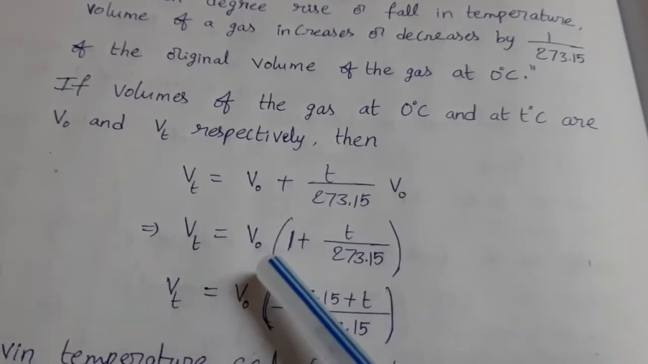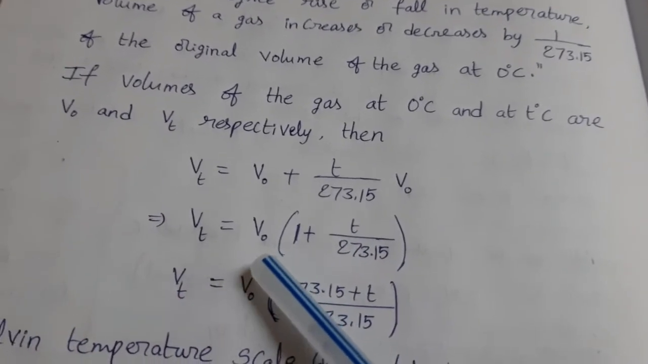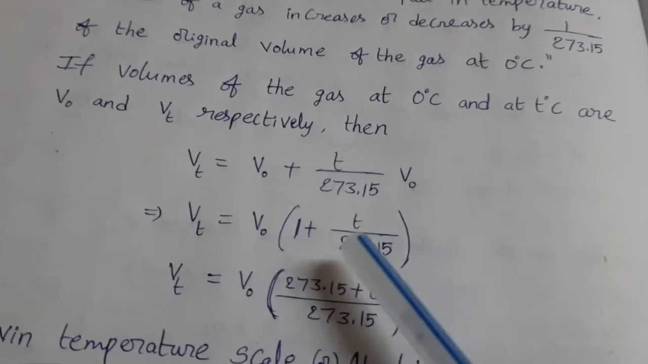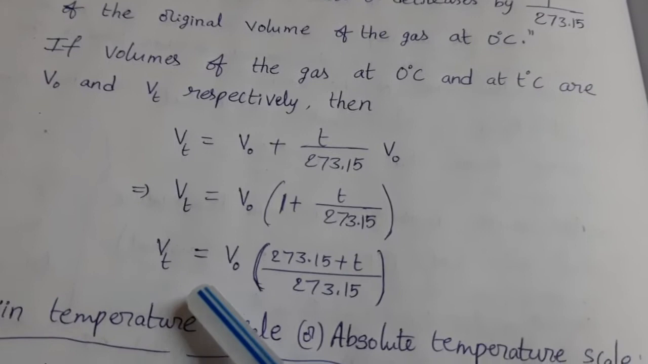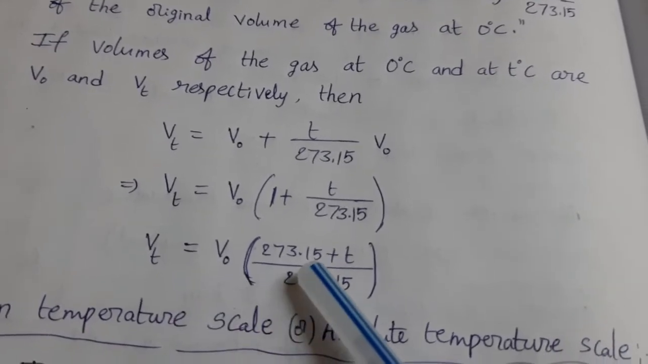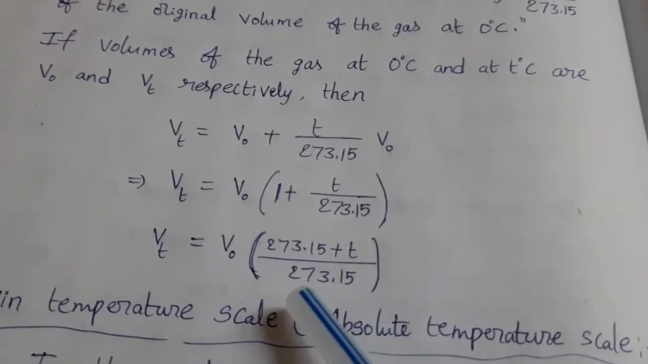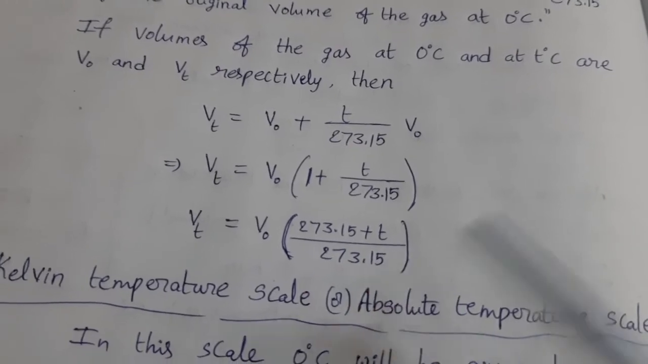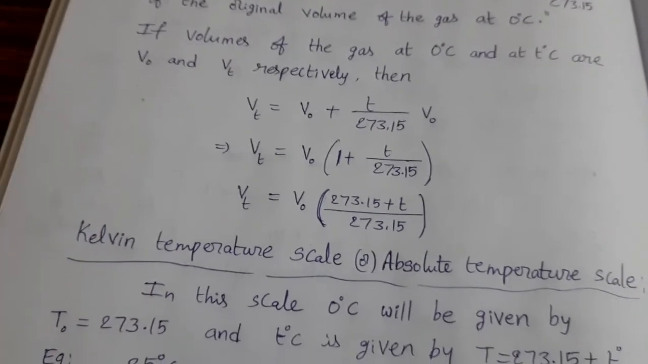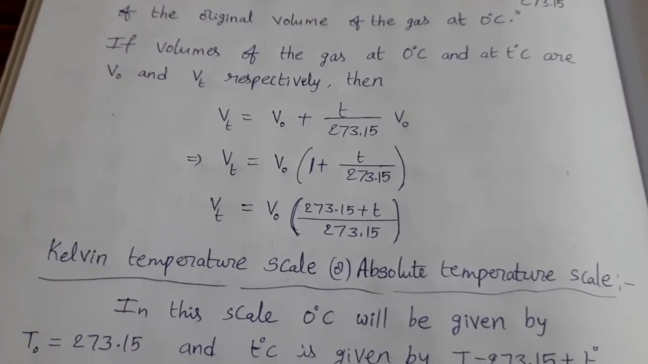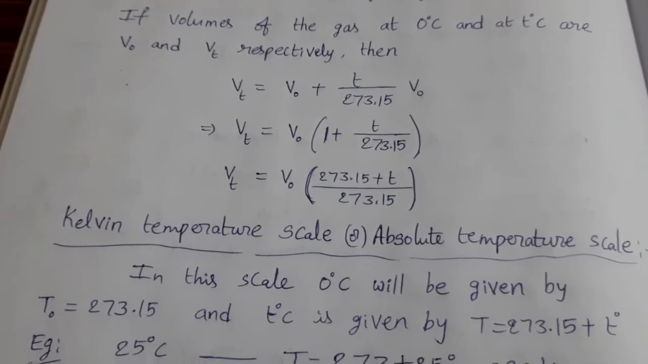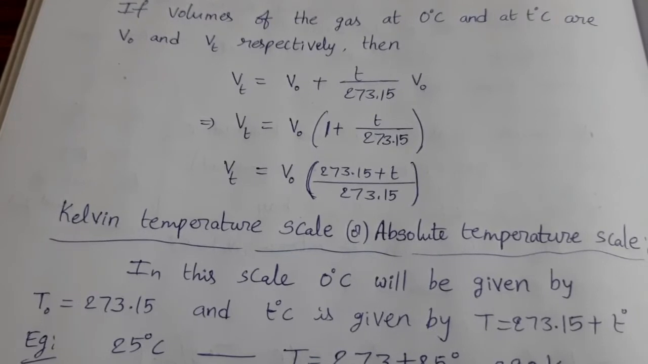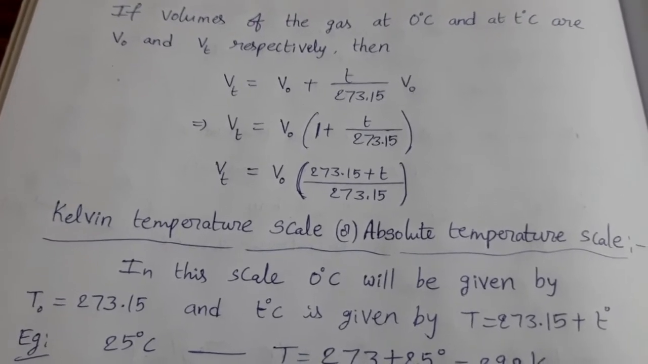Vt equal to V naught, if we take as common, 1 plus T by 273.15, and Vt equal to V naught into 273.15 plus T divided by 273.15. Okay. After the proposal of Charles' law, a new temperature scale was introduced, that is the Kelvin temperature scale or absolute temperature scale. Kelvin is the scientist's name.